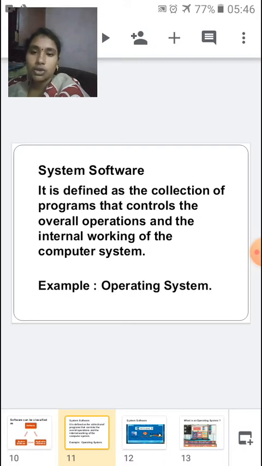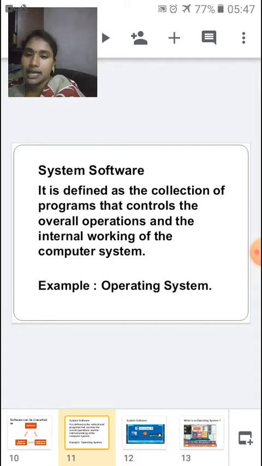As I told you, the word system itself says that this software is going to deal with the internal working of the computer system. So this is like the brain. It deals only with the internal working and it manipulates all the internal working of the system.